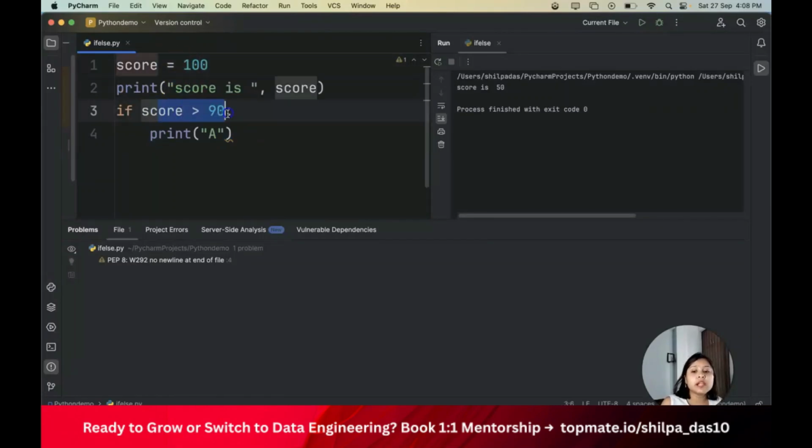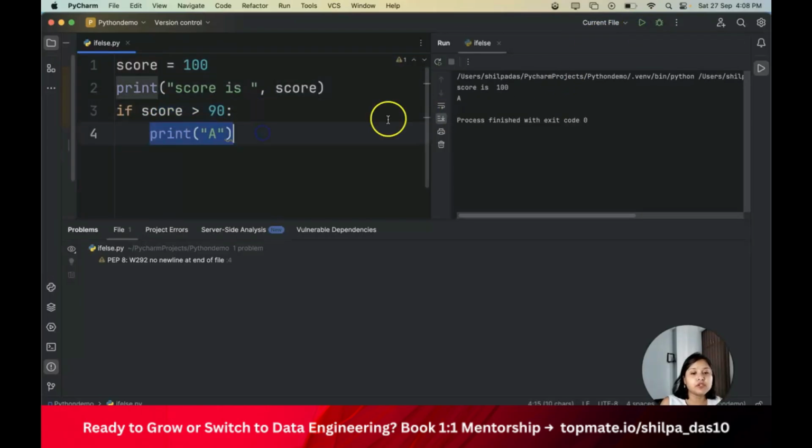Let's say I put it 100. Now my score is greater than 90, right? 100 is greater than 90. So it is going to this particular statement. So now you see it's printing A. So that is what if is.